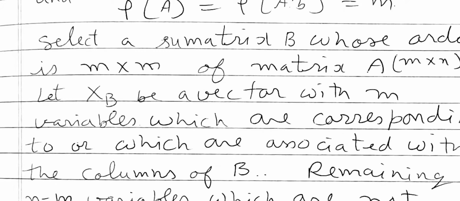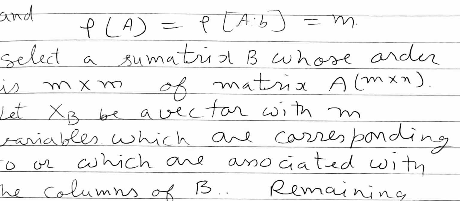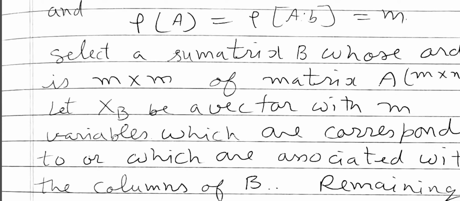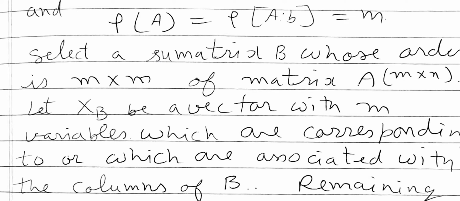Select a matrix B whose order is m cross m from matrix A. That is, we have taken a submatrix B of order m cross m from matrix A, which is of order m cross n.